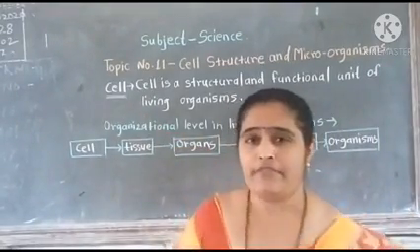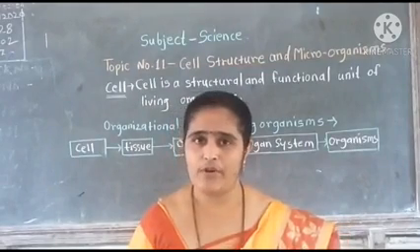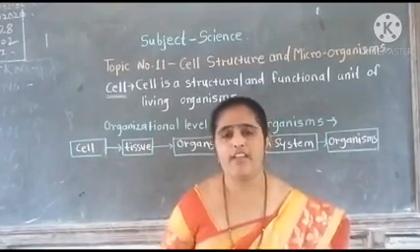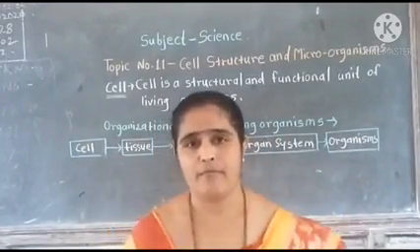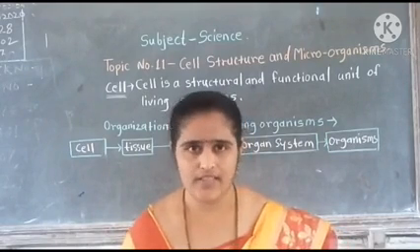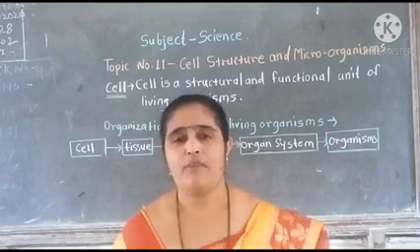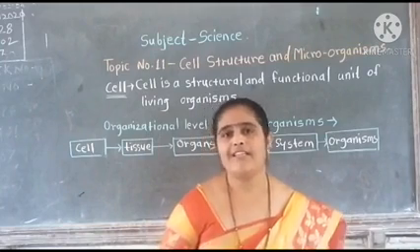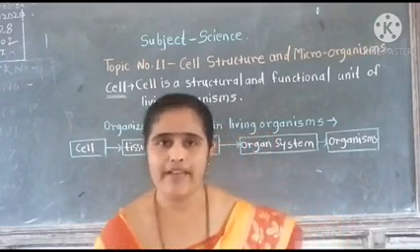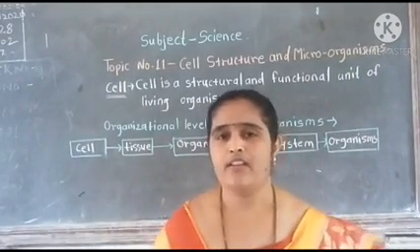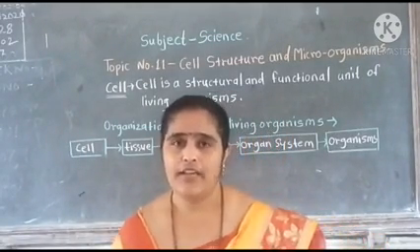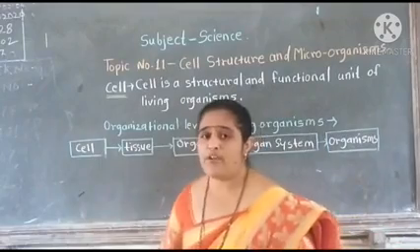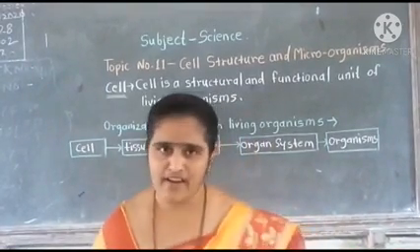The cell was first discovered by the scientist Robert Hooke. First he observed a beehive-like, hexagonal structure under a microscope, and he gave the name cell to this component. So students, remember that Robert Hooke is the first scientist who discovered the cell. Dear students, as the cell is a minute component, we cannot see it with naked eyes.